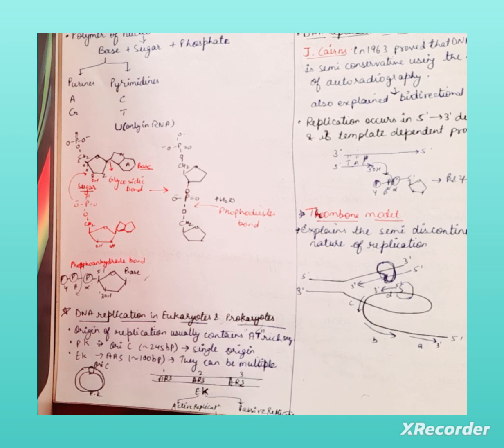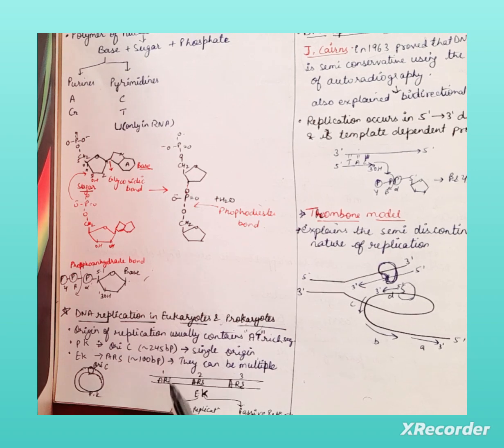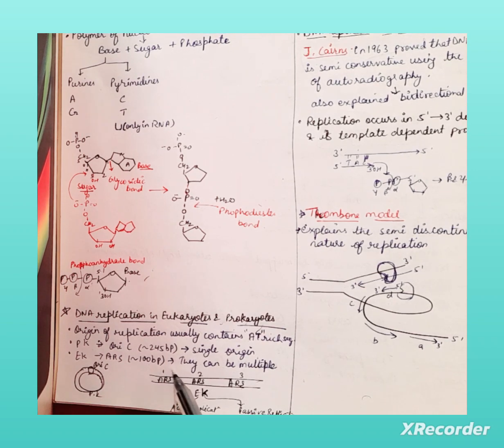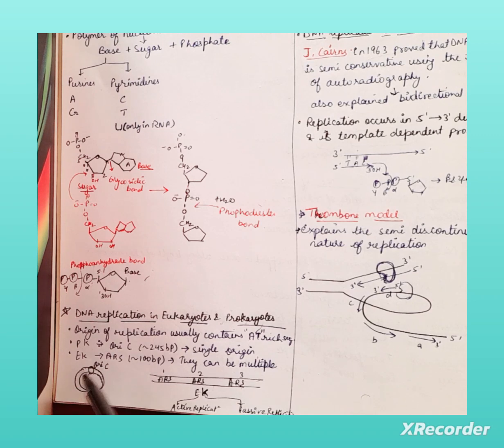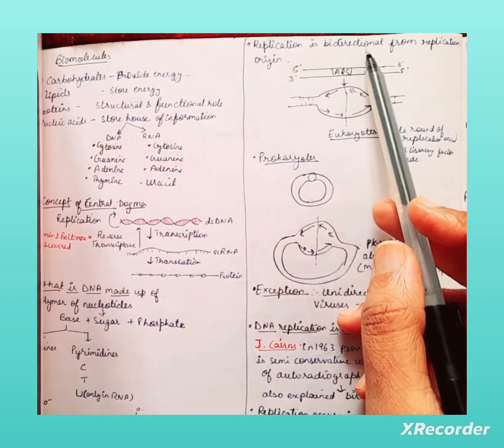Eukaryotes have active replication or passive replication. Active replication, for example, starts from one origin, opening the origin of replication, and when it goes up to here, it does not need to start replication, because the replication bubble from here helps open this also, and it also replicates. This is like in prokaryotes, where replication starts from a single origin. Replication is bidirectional from the replication origin.